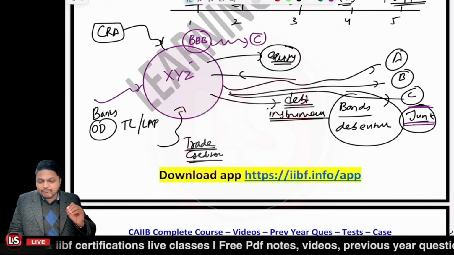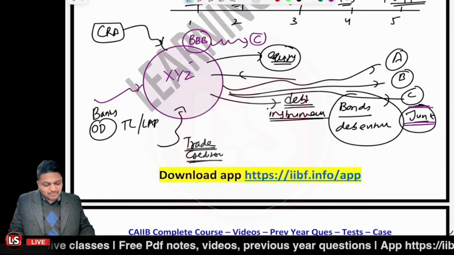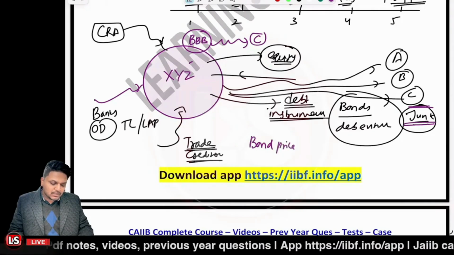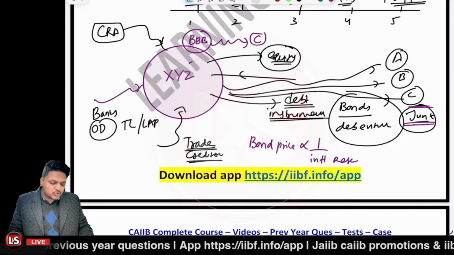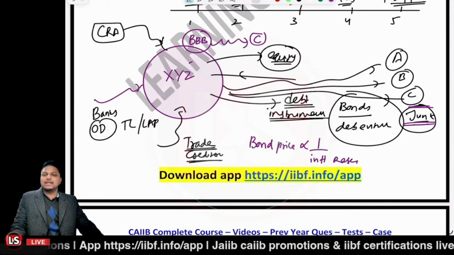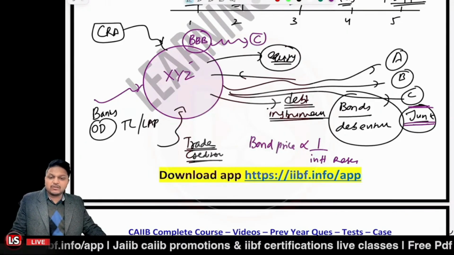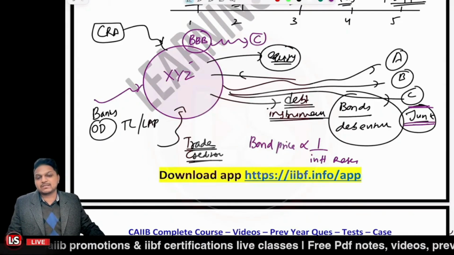You get a very important inverse relationship between the bond price and the interest rates: they are inversely proportional. Whenever interest rates increase, there will be a lower bond price, and whenever interest rates decrease, there is an increased bond price. Is that clear to you?